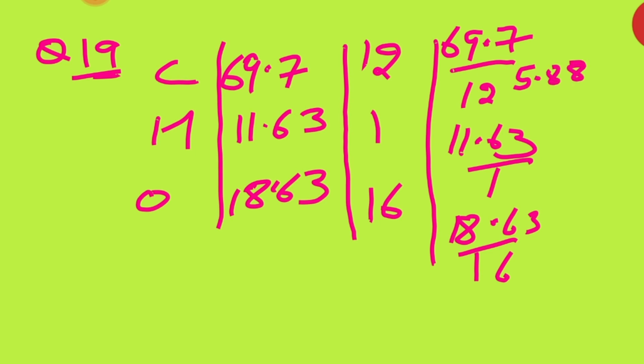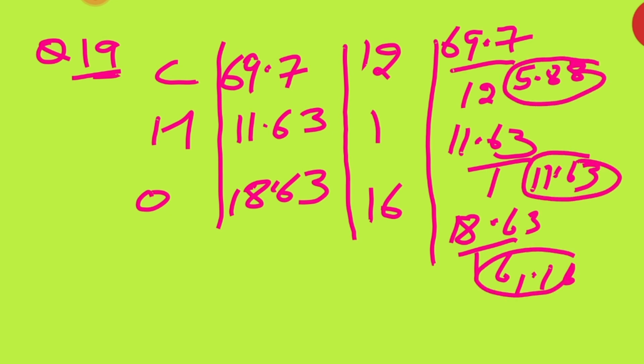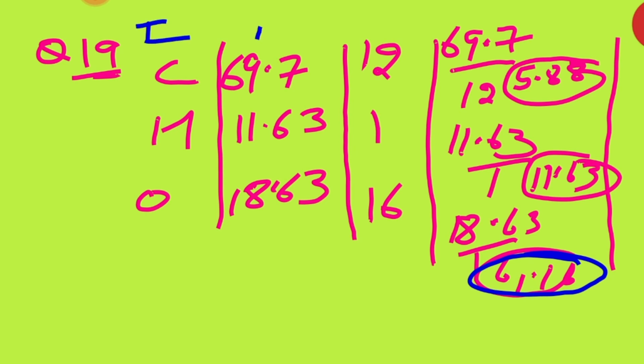Okay, and this one remains the same, 11.63. Then this one is coming 1.16. Clear? This is their answer. Now in the next column, we have to see the smallest one. Which is the smallest? Yes, 1.16 is the smallest. So we can divide. This is column number 1, column number 2, column number 3, column number 4.